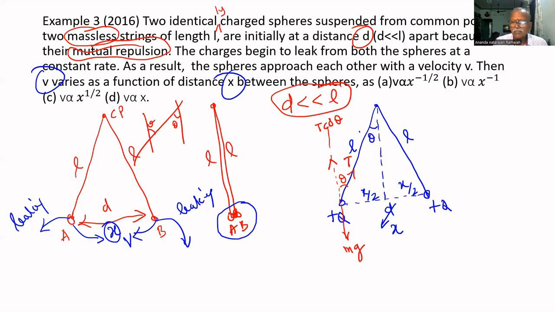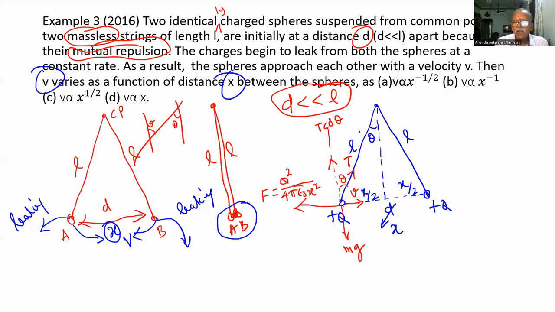Another component is this: they are moving towards the right with a velocity v. They are approaching with a velocity v. They are repelling each other, that's why in this direction one force is there. That force is Fe, the electrostatic force. That force is Q square divided by 4 pi epsilon naught, the distance between them is x square.